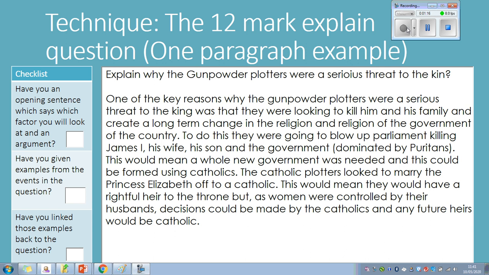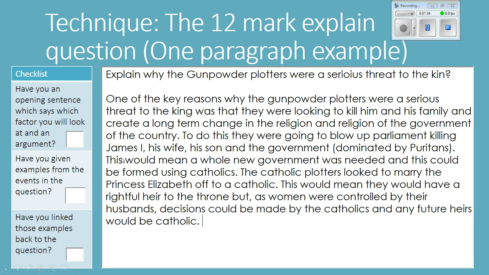So here we have a mixture of evidence with explanation, linking it back to the question. To do this, they were going to blow up Parliament, killing James I, his wife, his son, and the government dominated by Puritans. So that's our evidence. Then we link it back to the question with our explanation. This would mean a whole new government was needed and could be formed using Catholics. The Catholic plotters then looked to marry Princess Elizabeth off to the Catholics.